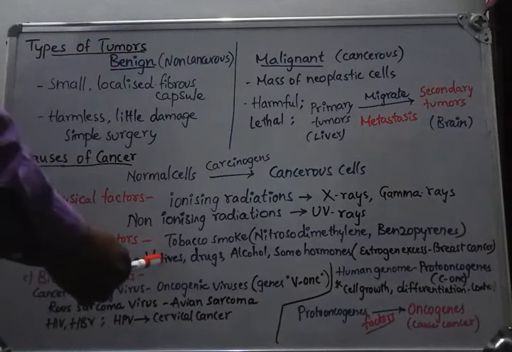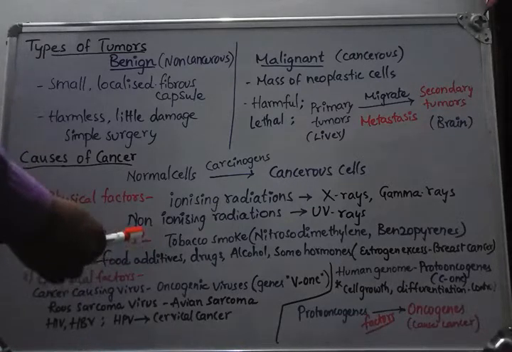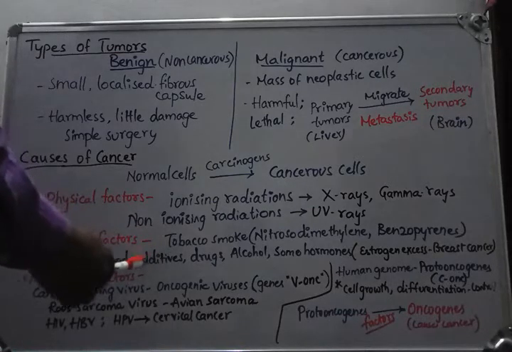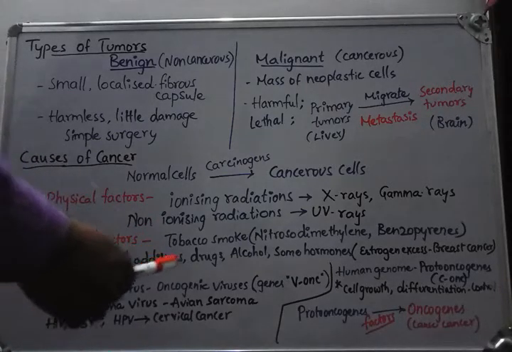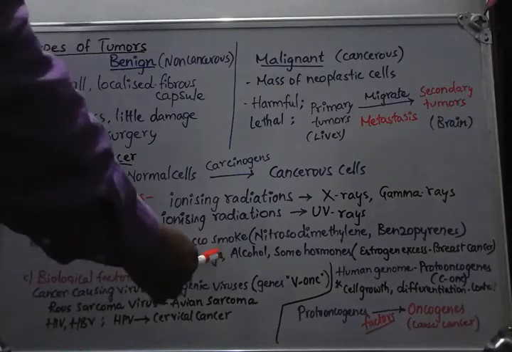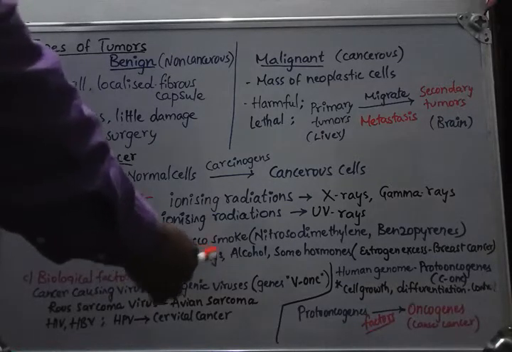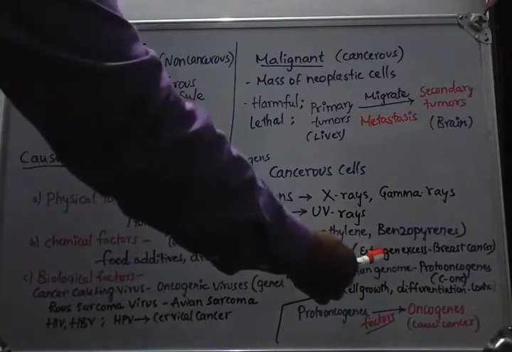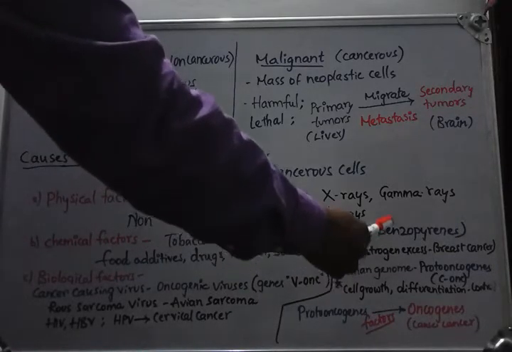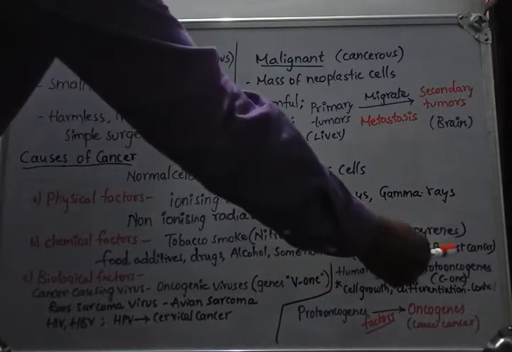Food additives contain some chemicals. If we eat any food containing additives that are carcinogenic agents, they will cause cancer in the body. Drugs containing some chemicals, and alcohol, and some hormones like estrogen, if present in excess, may cause breast cancer in females.